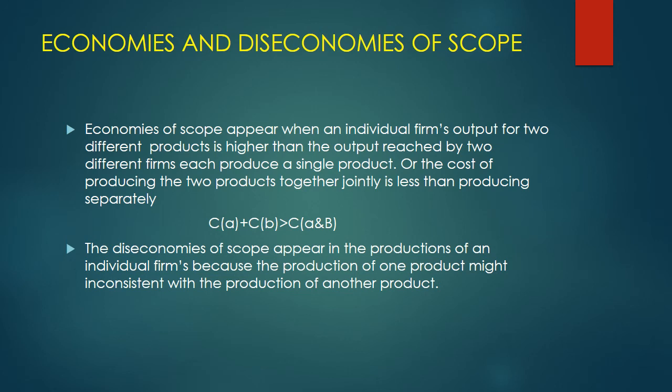But sometimes the cost may rise because the products may be inconsistent. Producing the two products may not be related at all, and the cost of production may rise. Like you start producing electronics and stationery items like pens, books in the same unit, so the cost of producing may be higher. These are diseconomies of scope.